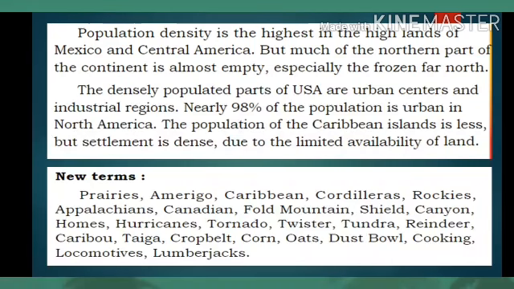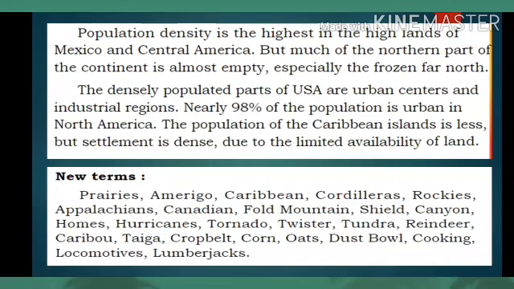The population of the Caribbean islands is less, but settlement is dense due to the limited availability of land. So in North America, the northern part has very little population, Central America and Mexico have high density, and the USA and Canada have medium density.